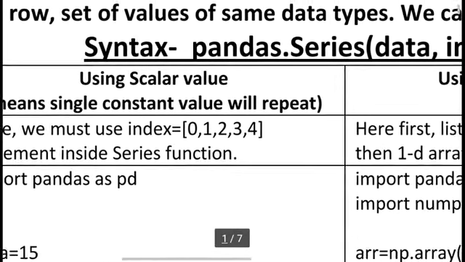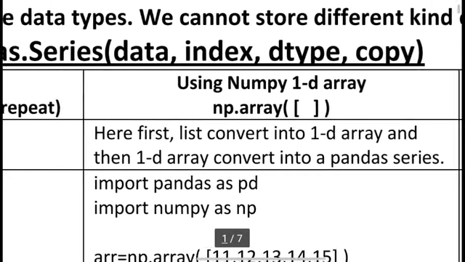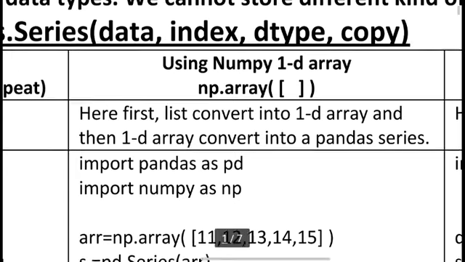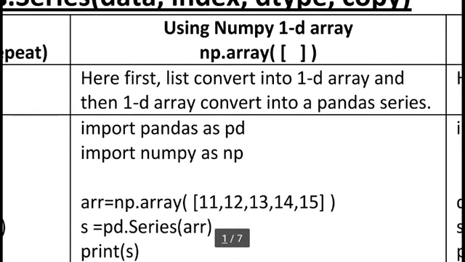The same thing we can perform using a numpy 1D array. But numpy, according to its name, stores only a set of integer values, or a set of float or decimal values. Here I am using the np.array method. We already know np.array is important to create a one-dimensional array. Here you can see the list is first converted into a 1D array, and then the 1D array is converted into a pandas series.